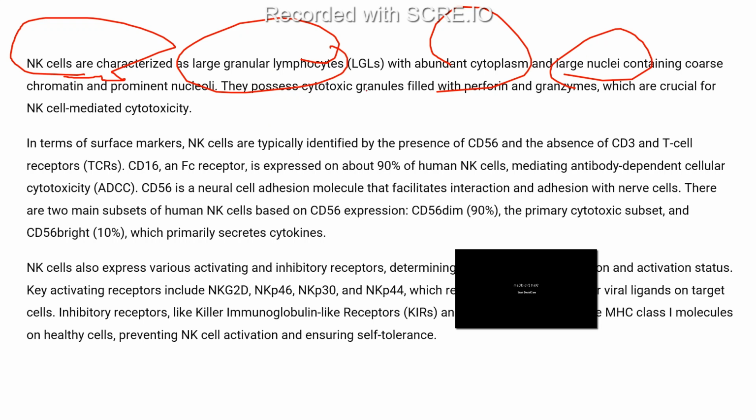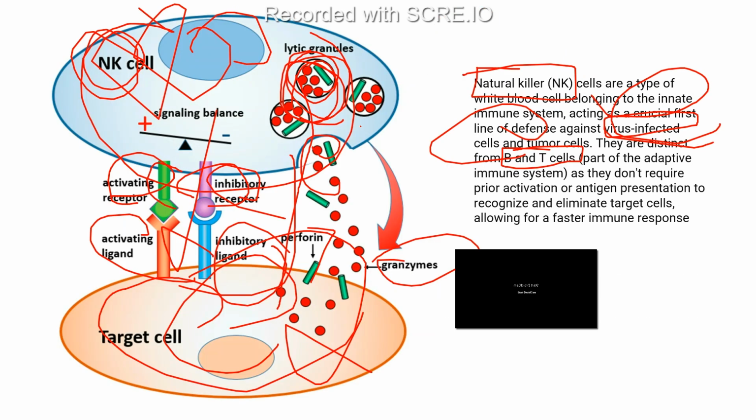They have granules which are filled with perforins. This one is the perforins. Oh, sorry. Yeah. This is the bacteria, right? And this is the membrane of the bacteria. Earlier I think I mentioned something different.